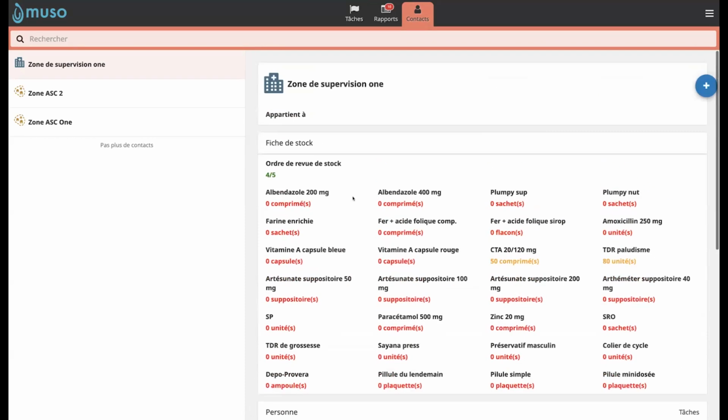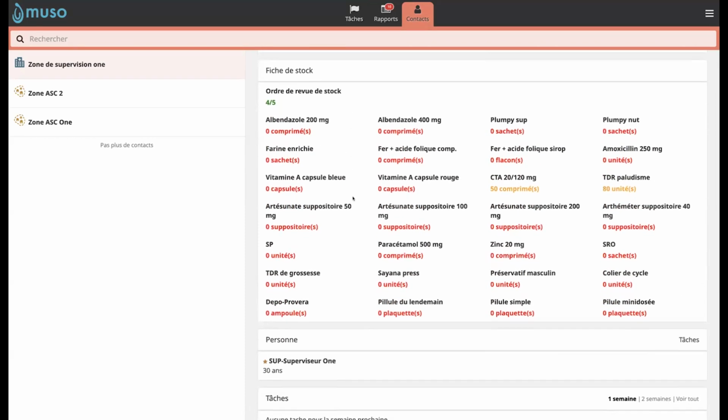So it's absolutely correct. It stays at 50 and not 48, because the supervisor does not get back what has been lost by the CHW. And the other part is not very visible, but these are just the evaluations, just as usual. And then we just come to the stock in the background, here to the contacts, and we can see the change of the quantity of this unit.